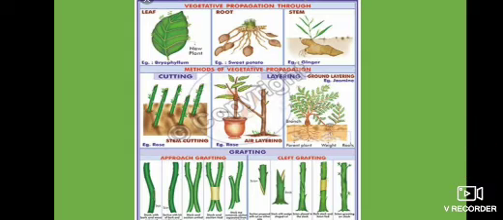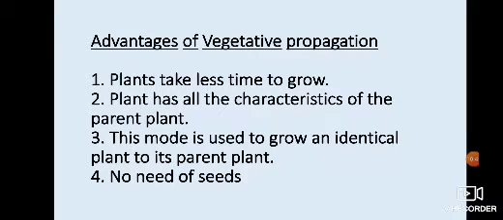What is the need? So what do you think? What is the need of vegetative propagation? So here are some advantages of vegetative propagation. Number 1, plants take less time to grow. Yes. If we sow a grown plant, it will take less time, obviously, compared to the seed.